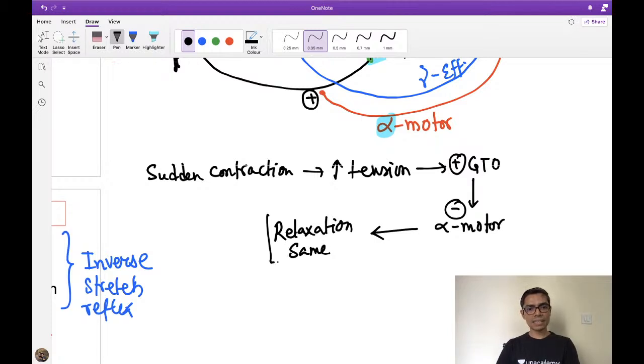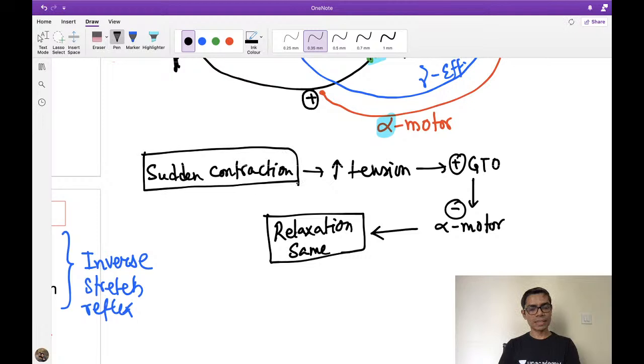This relaxation of the muscle whenever there is sudden contraction is known as the inverse stretch reflex.